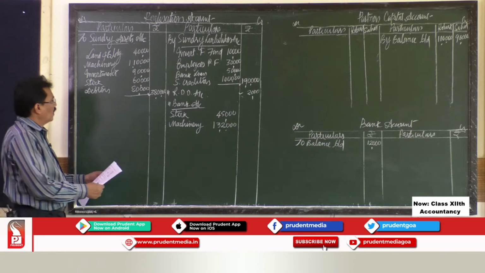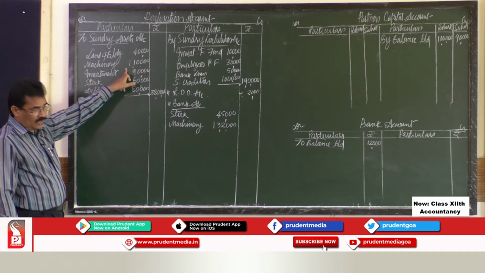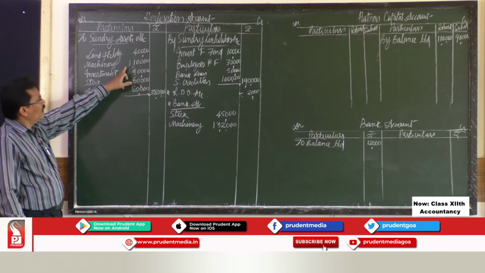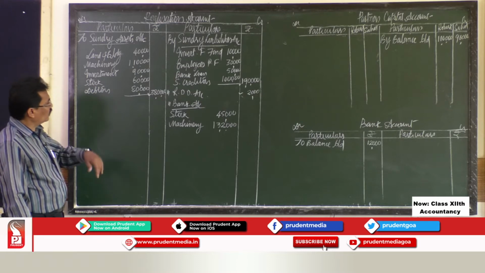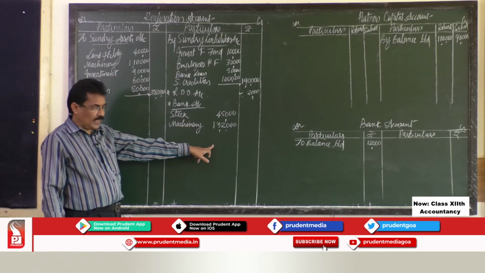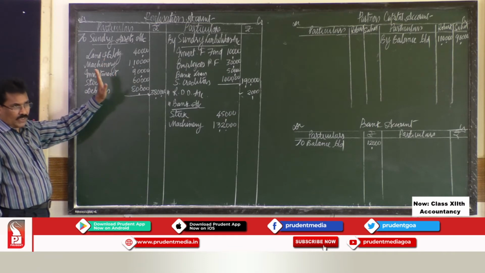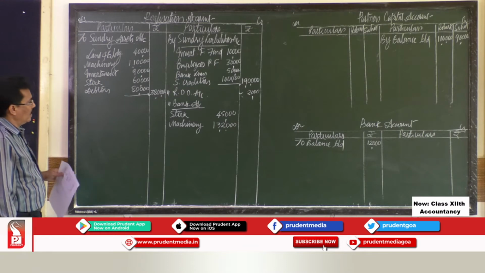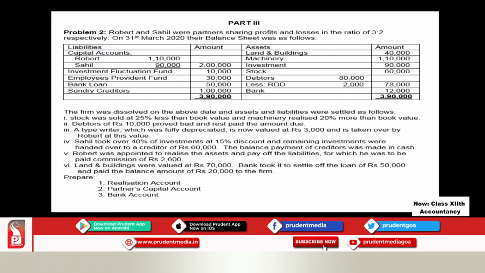As I told you, it can be found in two ways. Your machinery is 1,10,000. It is sold at 20% more than that. So 20% of 1,10,000 gives you 22,000. So 22,000 added to 1,10,000 becomes 1,32,000. Or straight away you can do 1,10,000 into 120 divided by 100, then also you will get this 1,32,000.